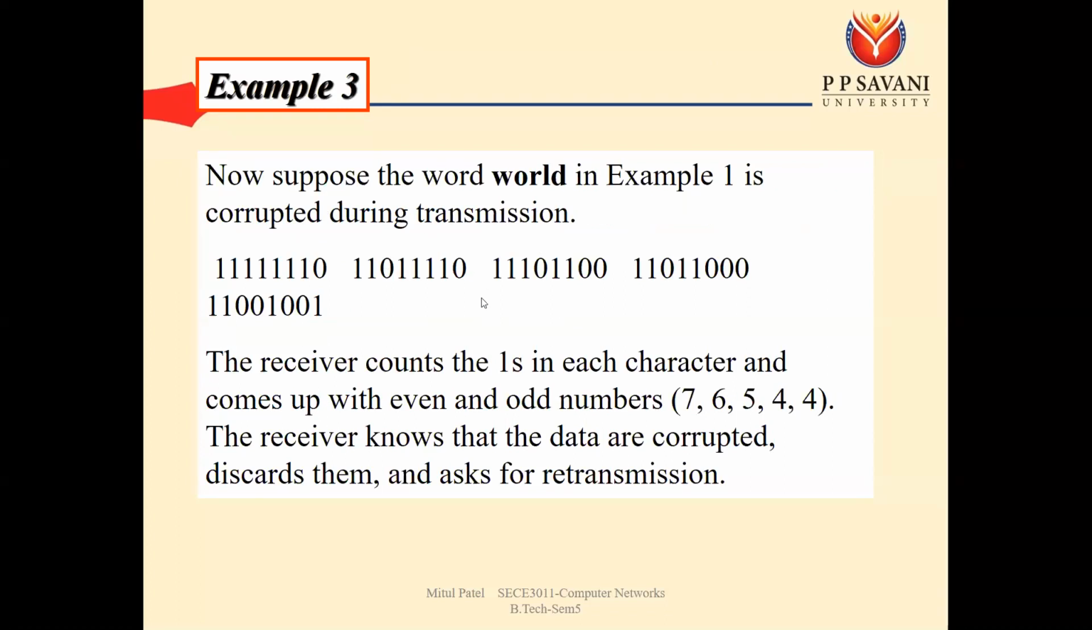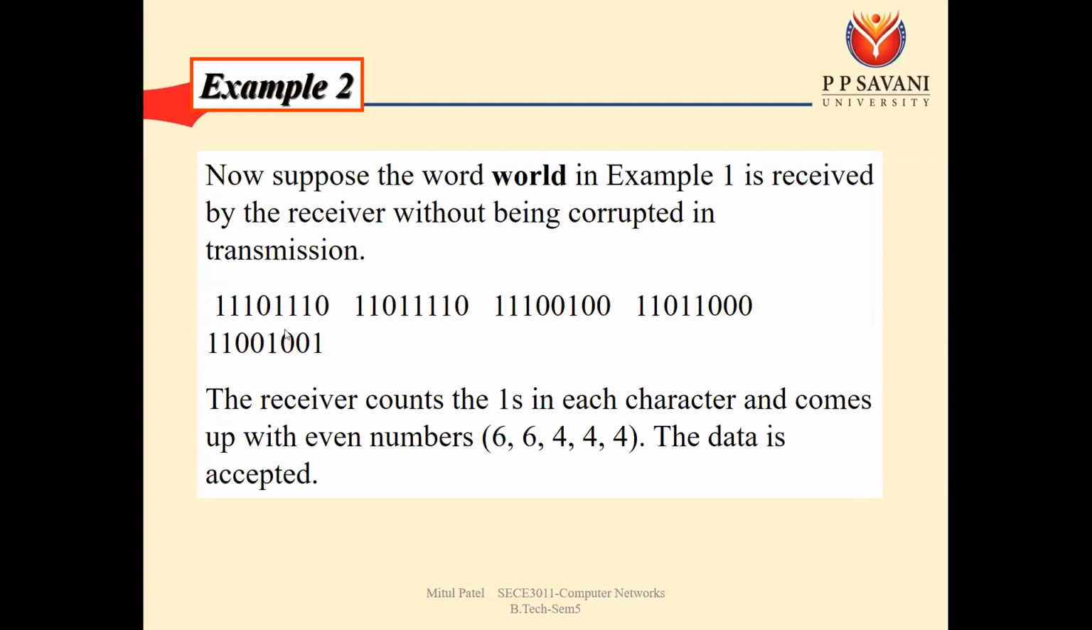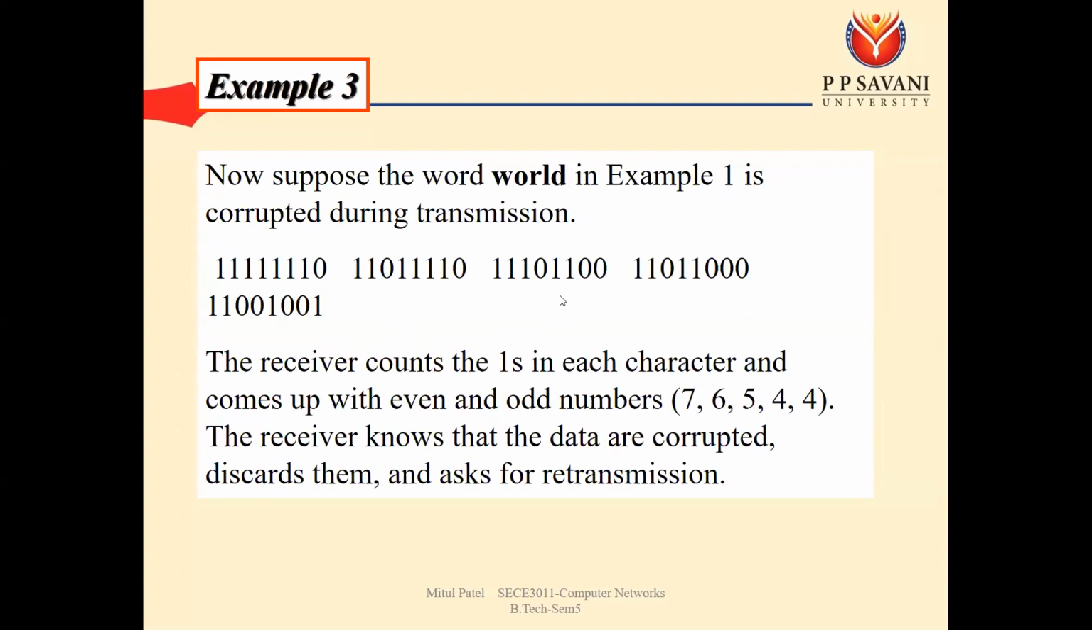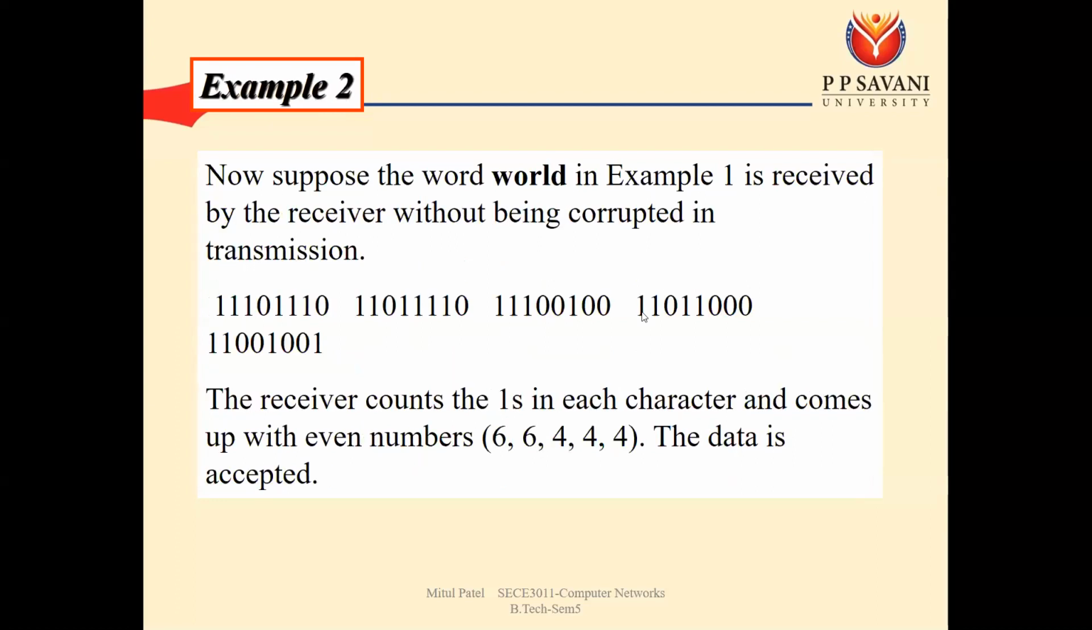Now which bit got changed? Suppose in this example the data is corrupted during the transmission. Here the fourth bit is changed. In the first group the fourth bit changed, earlier it was 0 and now it is 1. In the second there is no change. In the third group the fifth bit changed, 0 became 1. There is no change for the fourth group, and no change for the fifth group.